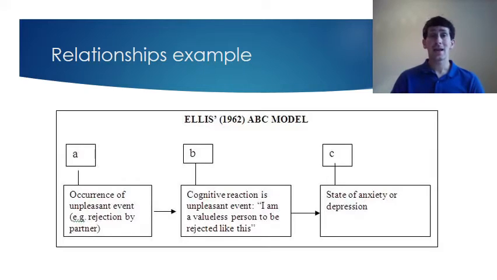Again, to use a relationship example, the activating event, the A here, is the unpleasant event. You're being rejected or dumped by your partner. As a result, you develop an irrational belief. It might be that you're valueless, you're worthless, you're unlovable, and that's why the person rejected you. That can result in the consequence such as depression. So you've got this ABC model, these three different stages that we go through in order to develop depression.